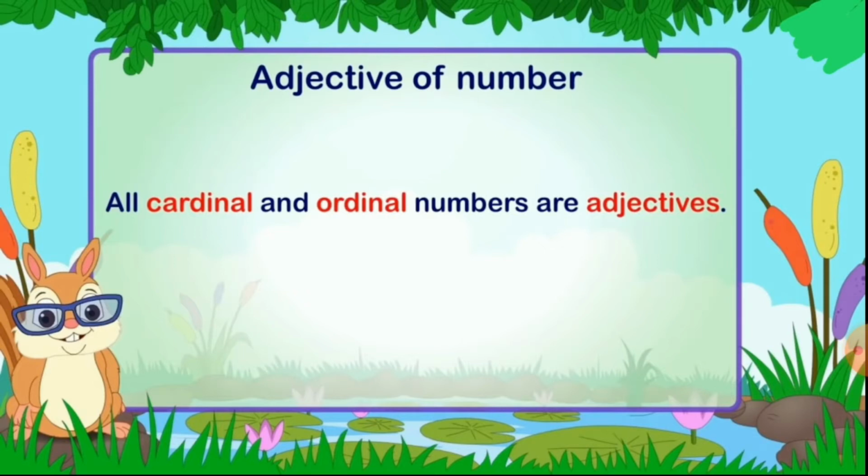They are adjective of numbers. And ordinal means first, second, third, fourth, fifth. They are ordinal numbers. So both cardinal and ordinal, both types of numbers are known as adjective of numbers. They describe countable nouns.